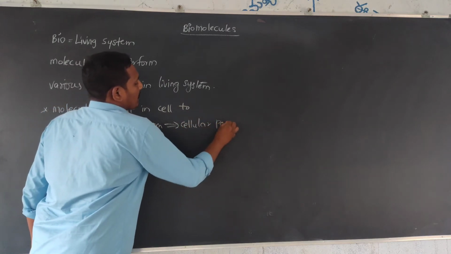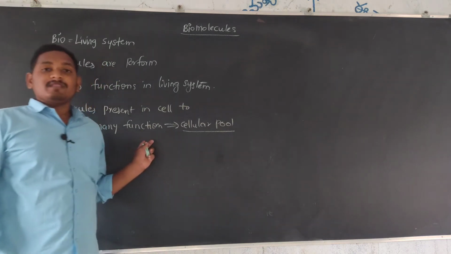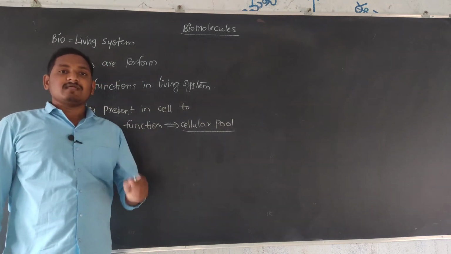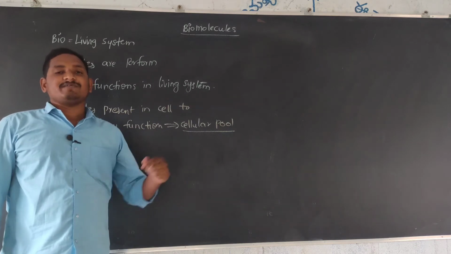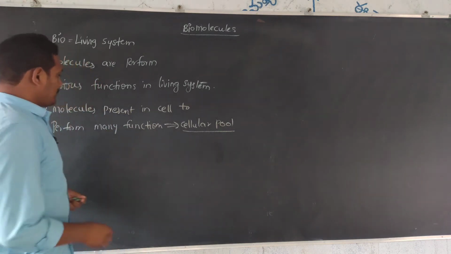Cellular pool means many molecules which are present in the cell to perform various activities or various functions. So that is called cellular pool.